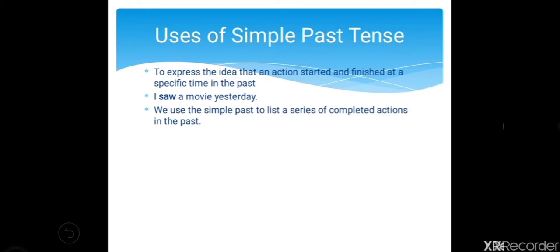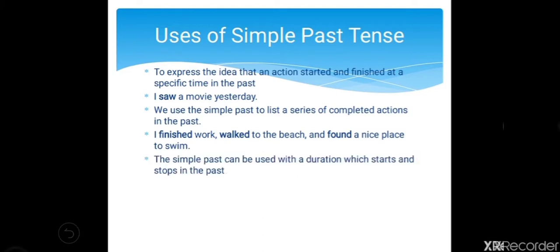We use the simple past to list a series of completed actions in the past. Suppose you have done many activities in the past and you want to list those activities. At that time you have to use simple past tense, such as I finished work, walked to the beach, and found a nice place to swim. So three activities are there: finished work, walked to the beach, and found a nice place to swim. So this is a simple past example.